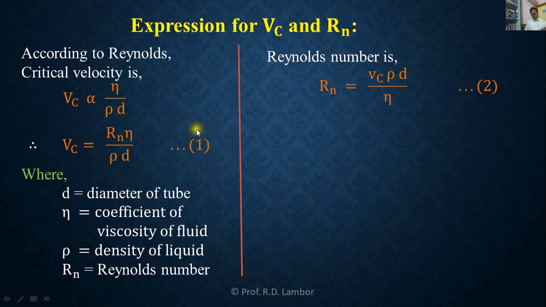Critical velocity is useful to differentiate between streamline flow and turbulent flow, but Reynolds number is used to determine the nature of the fluid flow through a pipe.